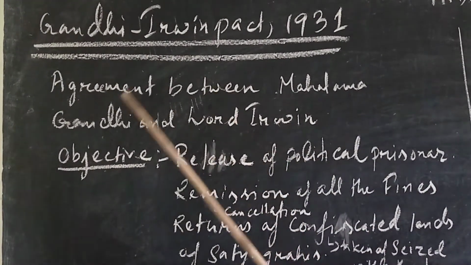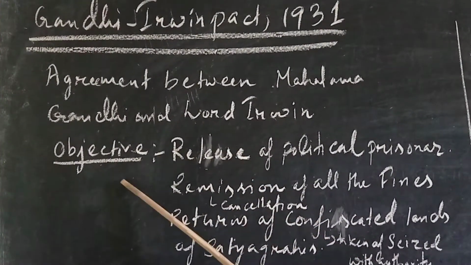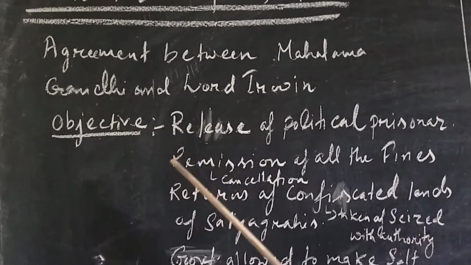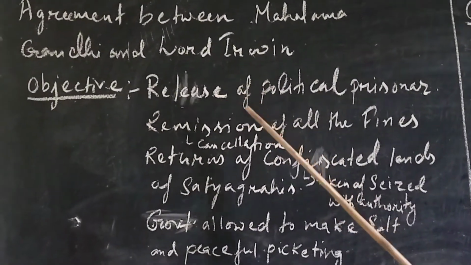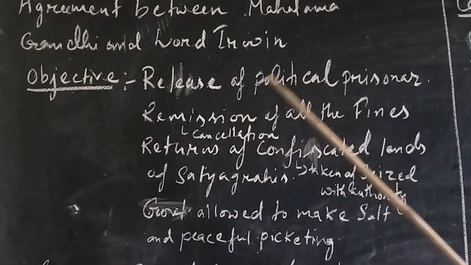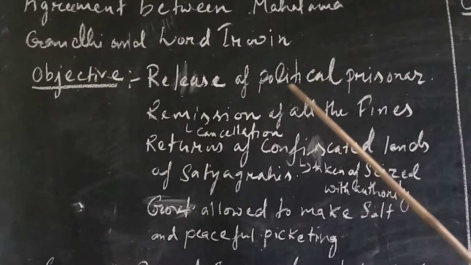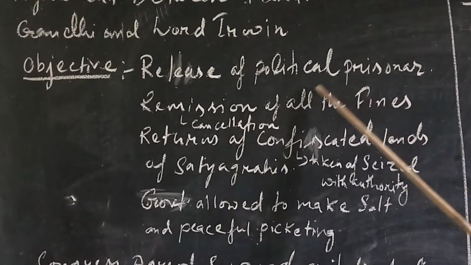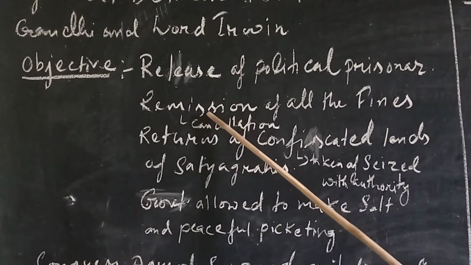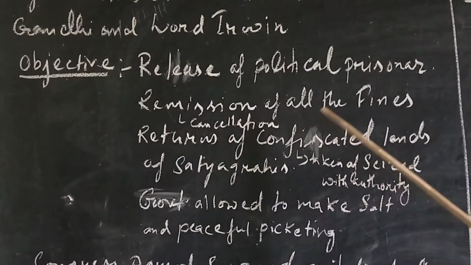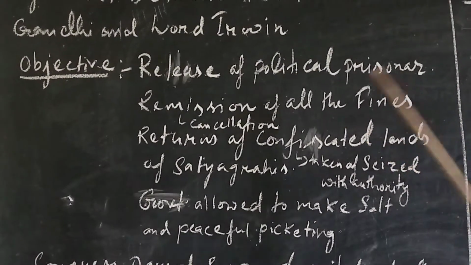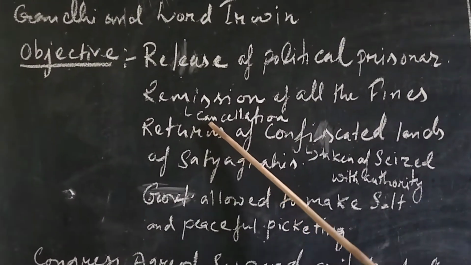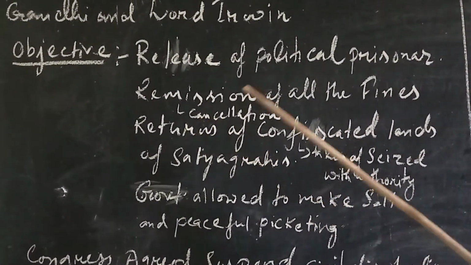So let us look at the objectives of the Gandhi-Irwin Pact. What were the objectives? The first objective was the release of political prisoners. Those political prisoners who were captured after the civil disobedience movement should be released. The next objective was remission of all the fines which have not been collected. Remission means what? Cancellation of all the fines which have still not been collected.